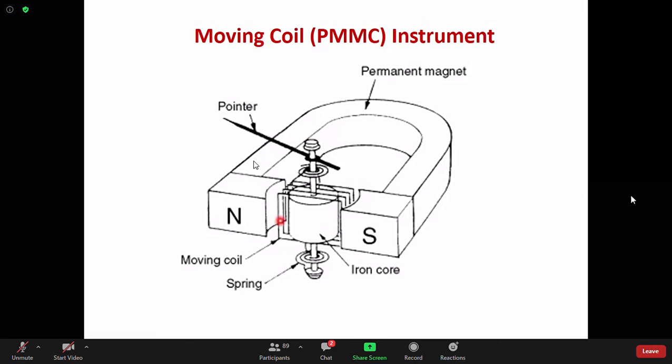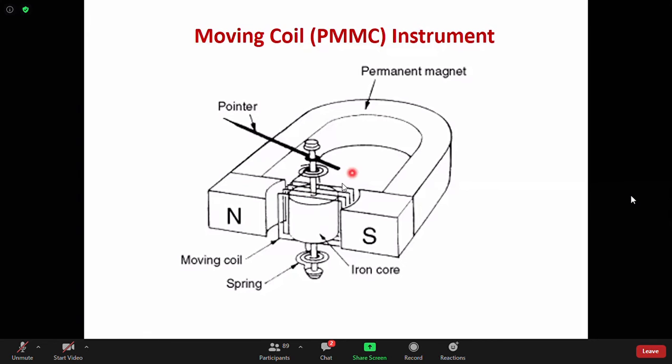Okay, but the basic idea of the moving iron is you have one permanent magnet. This is the permanent magnet, and there exists some coil. When current flows through the coil, there will be deflecting torque. Deflecting torque makes this particular coil rotate.